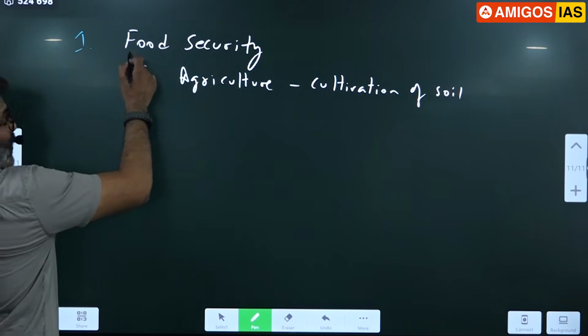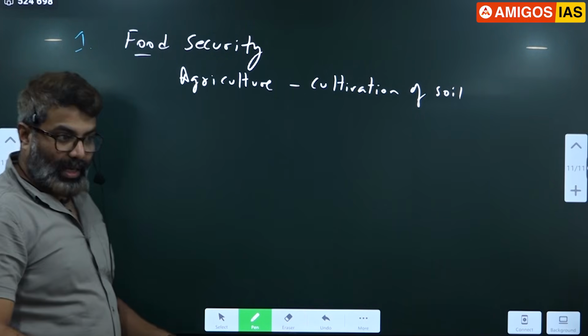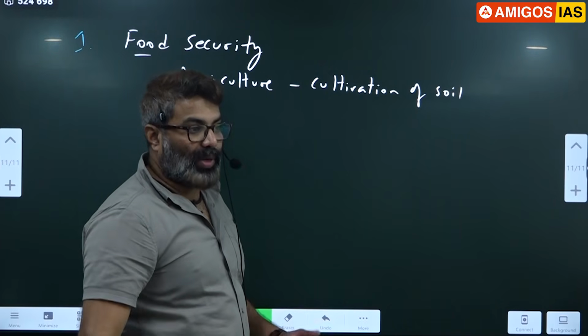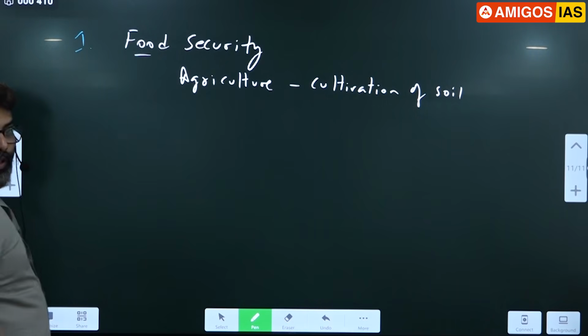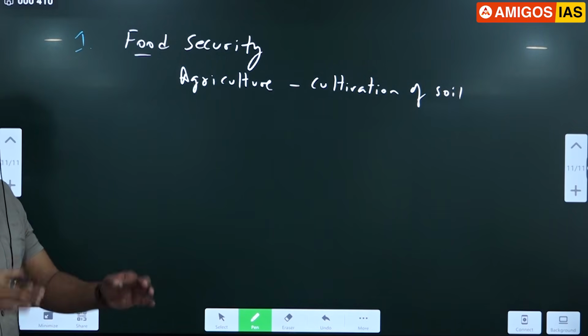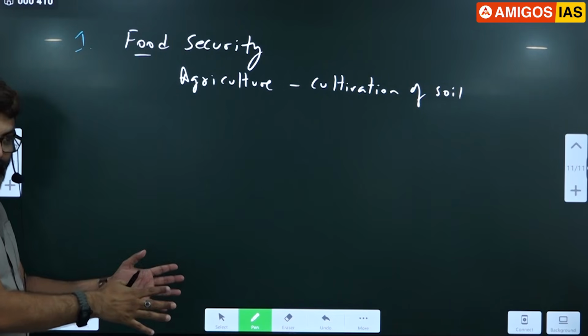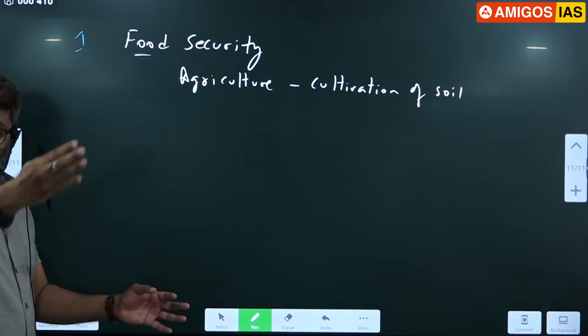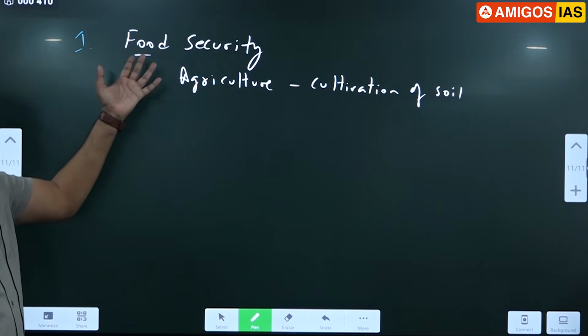So remember, soil ensures food security. That is the reason we say healthy soil means healthy environment and healthy economy. If this goes wrong, everything else will go wrong. That's what MS Swaminathan said: if agriculture goes wrong in India, nothing else has a chance to go right. So as a result, food security is so important.